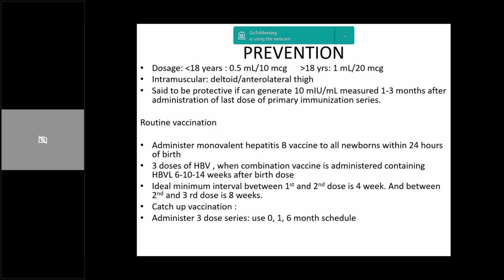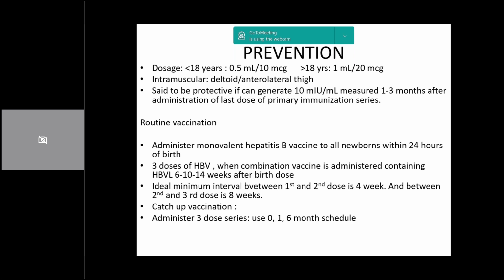Going on, for hepatitis B, the dose for those less than 18 years is 0.5 ml or 10 microgram. For more than 18, as you can see, it is 1 ml or 20 microgram. It is administered intramuscularly, and it's important to understand that it is routinely administered within the first day of life to all newborns. 3 doses are recommended in a 6, 10, 14 schedule.